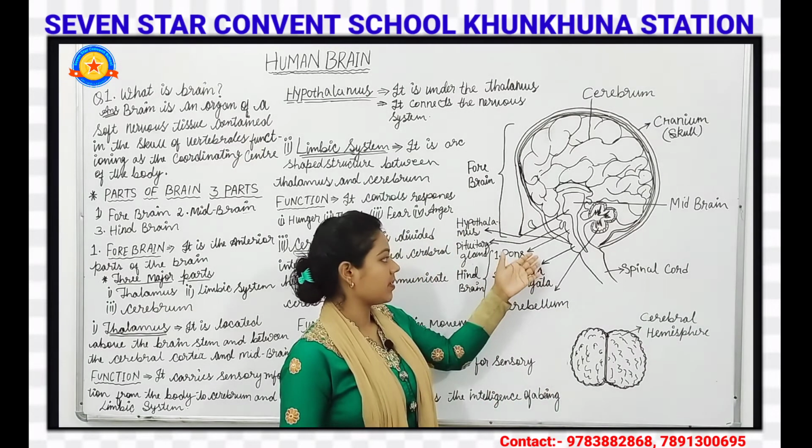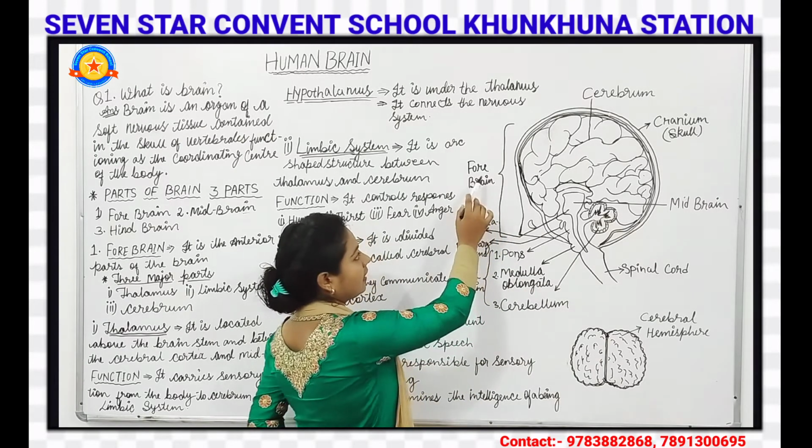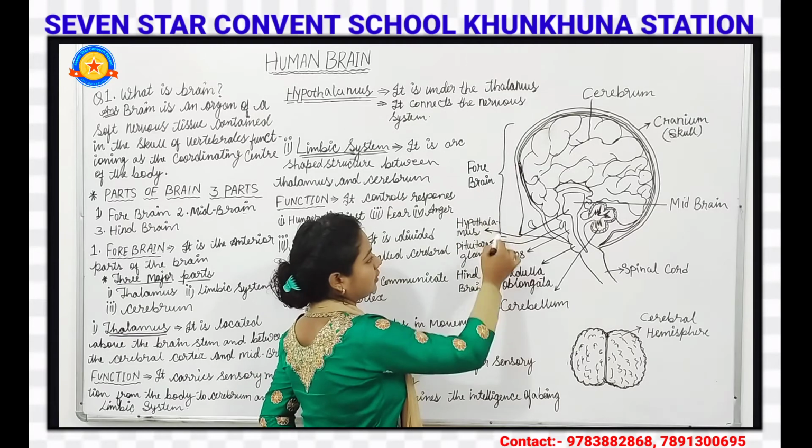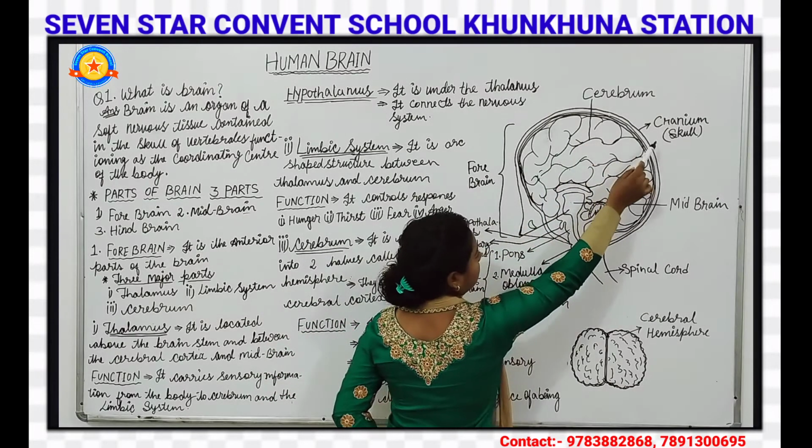As you can see in the diagram here, the parts are written. Here you can see the forebrain. This part is called the forebrain, and this part is the cerebrum, and this outer part is the